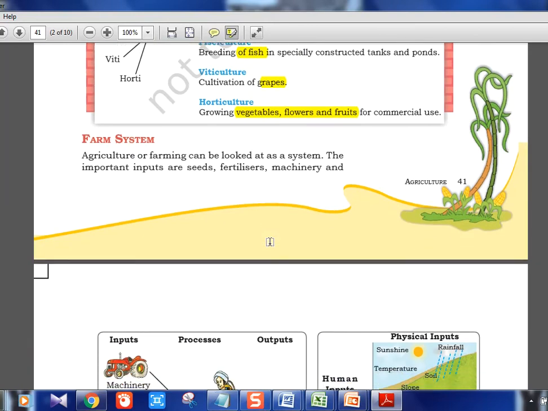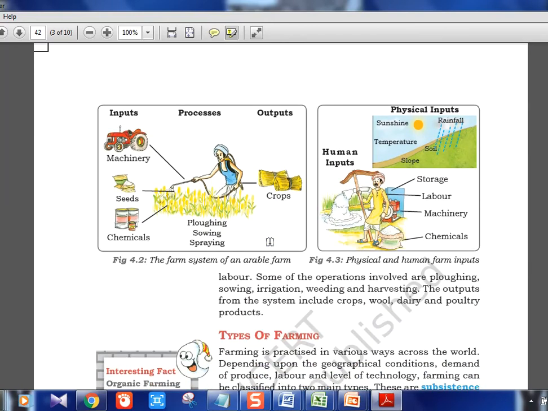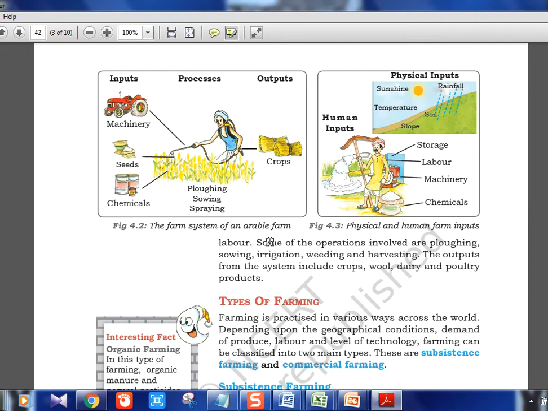Farm system. We'll see this one. Inputs: what you need for agriculture. This is not an amazing chapter and I have already explained it, but we'll see the basic things in NCERT. Inputs we need are machinery, and the crops are the output. The process is plowing, spraying, sowing. Seeds, chemicals, and machinery are the inputs. In the Green Revolution topic I have explained it in detail.